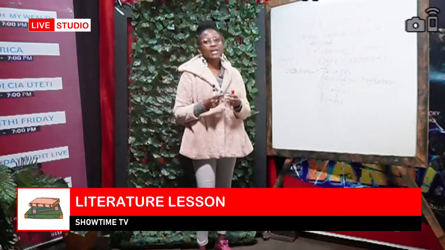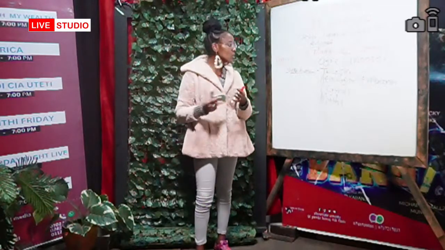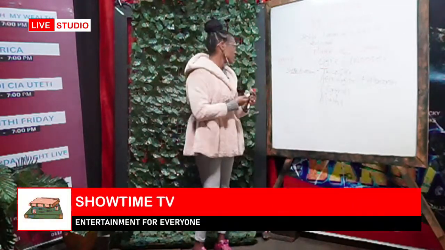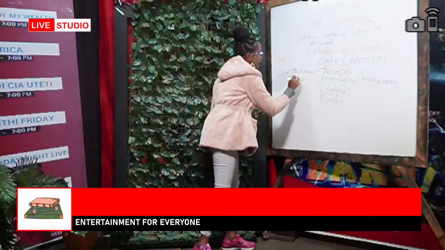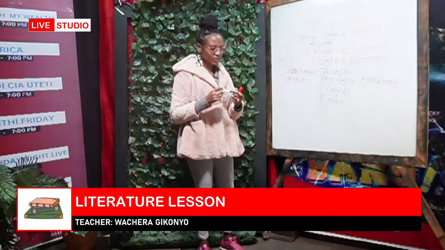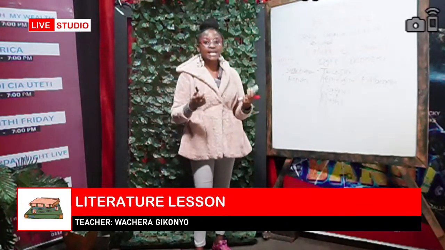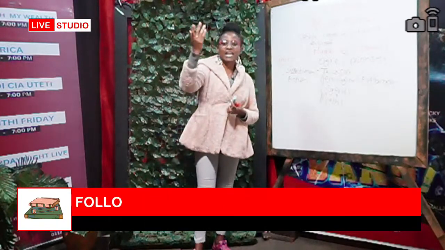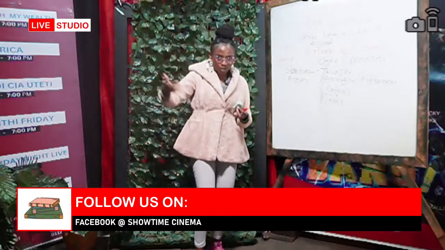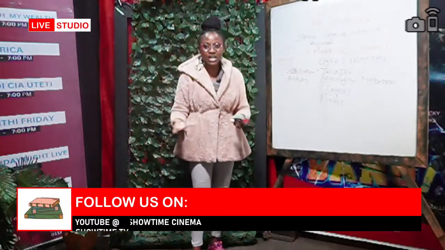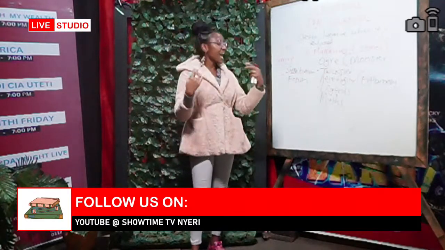For example, you can have a story of why the hyena limps. They are mainly based on fiction. These are words that you're going to use in your exam. Fiction means that they are not true. So I could say once upon a time there lived a hyena, and he was given a gift by God, but instead of following the right channel, he ended up dropping from heaven to earth, and that's why the hyena limps today.